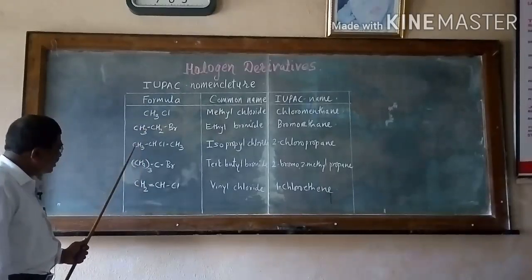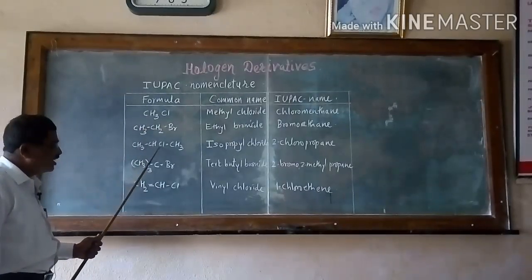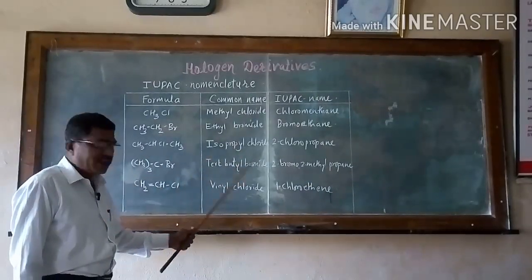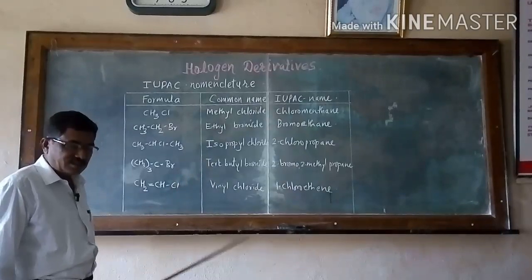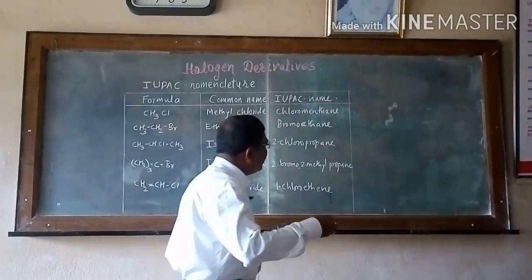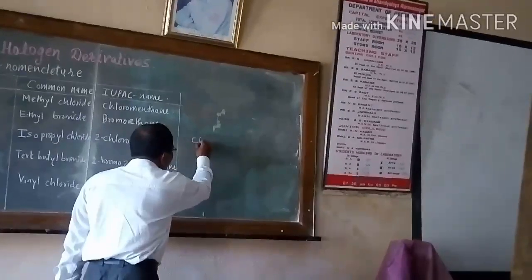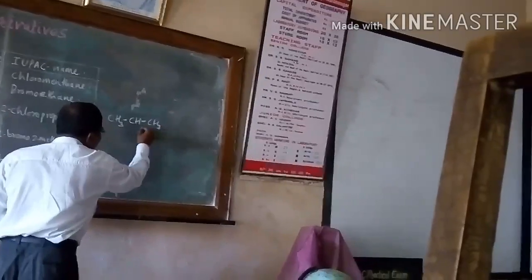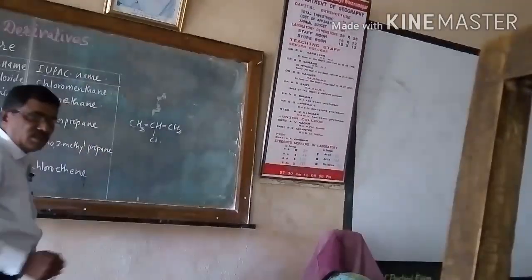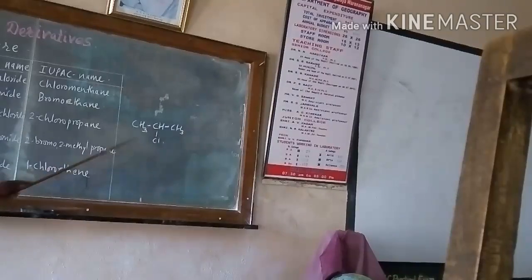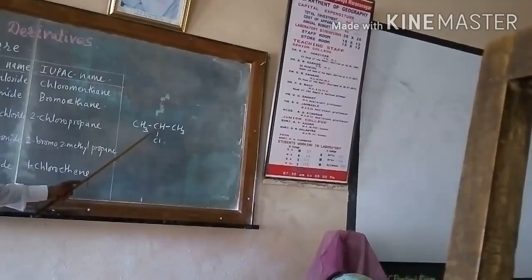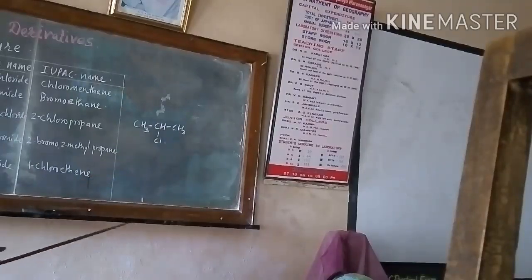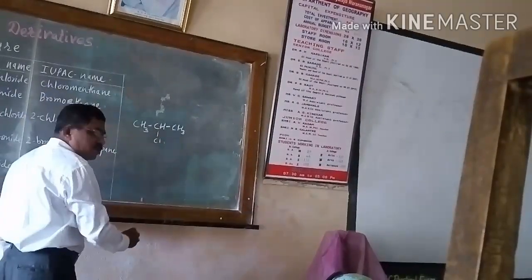The next example I have written here, CH3CHClCH3. Its common name is isopropyl chloride. Iso means branching. See once again here, I have written this example: CH3, CH, CH3, and this is Cl. It is an isopropyl. Why isopropyl? There is a branching, hence it is isopropyl. Iso means there is a branching.